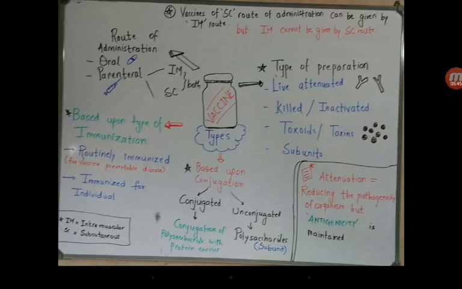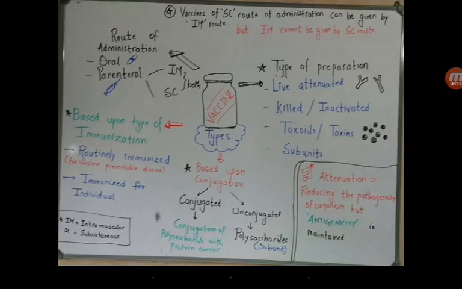Another type uses subunits, that is, we are using a protein or a polysaccharide, a fragment or subunit from the bacterial or viral antigens which are responsible for producing a specific type of pathogenicity. So we are not using a whole organism, we are just taking that fragment which is responsible for providing us immunity, and we are using that.